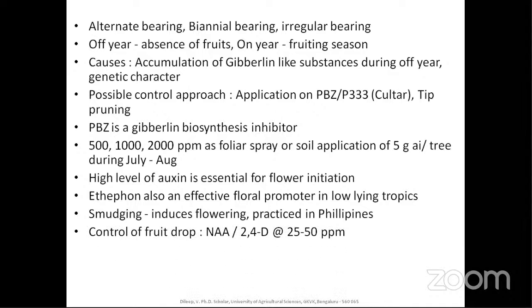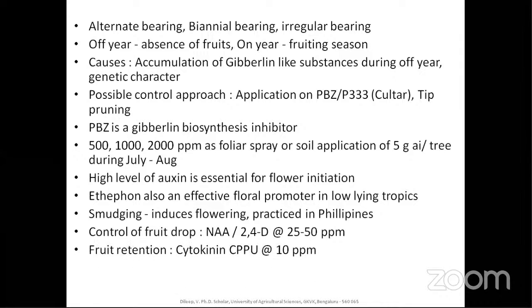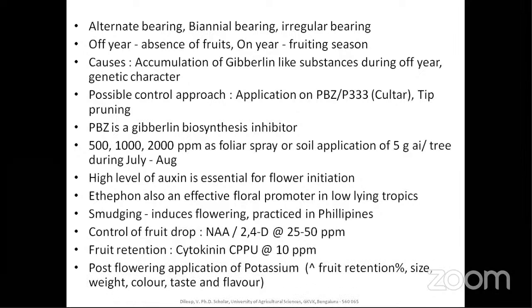For control of fruit drop, NAA and 2,4-D. These are all auxins only, so auxins should be applied at very low concentration. 25 to 50 ppm controls the fruit drop. And for fruit retention, the cytokinin CPPU at 10 ppm helps in fruit retention. You have to be very much aware of all the growth regulators also: what the growth promoters are, what the growth inhibitors are, and their functions.